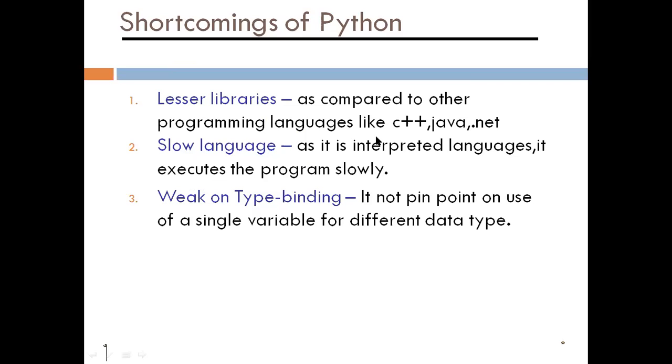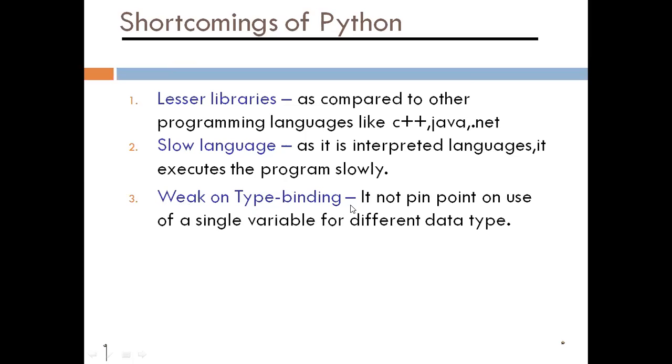I'm talking about others like C++, Java, .NET. They compile the whole program at one time, then show the errors. In Python, it is one line, then the other line, then the other line. So it executes line by line. That's why it is a slow language.